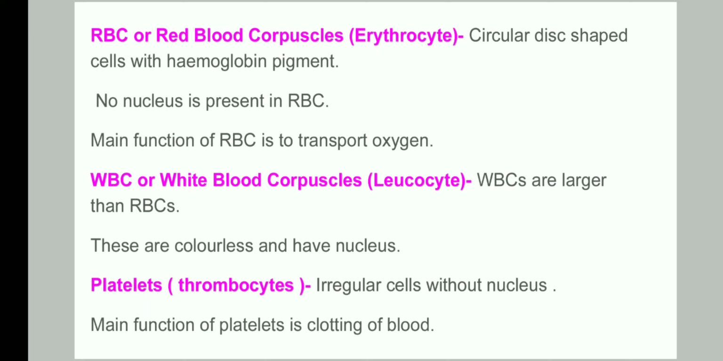Then WBCs, which are also called white blood corpuscles, or we can call them leukocytes. Leuko means without any color, so leukocytes are the colorless blood corpuscles, and WBCs are larger than RBCs, and these have a nucleus. Now platelets, they are called thrombocytes. These are irregular cells without nucleus, and the main function of platelets is clotting of blood, as they contain thromboplastin protein in them, so they are called thrombocytes.